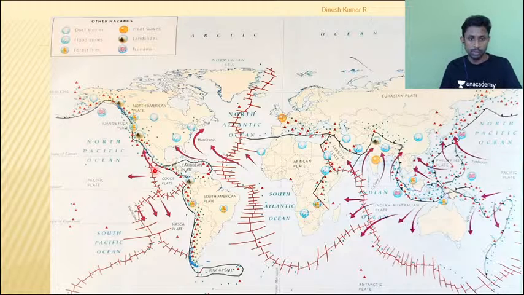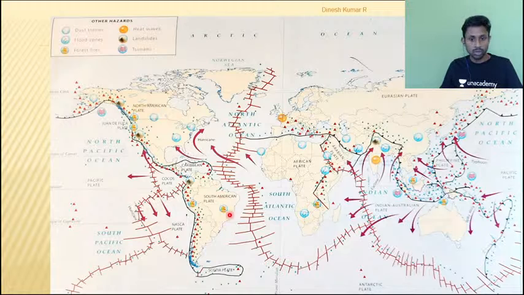Okay, leave it, it's a little bit complicated here. Let's talk about here. Can you see this black line? This is a convergence line, right? I said that this black line is convergence. Now can you see, on this side of this black line is my South American plate. That is, the margin of this black line on one side is the South American plate, and the margin on the other side is the Nazca plate. Now can you see that the majority, or I can say the entire Nazca plate, is ocean. And can you see the South American plate?